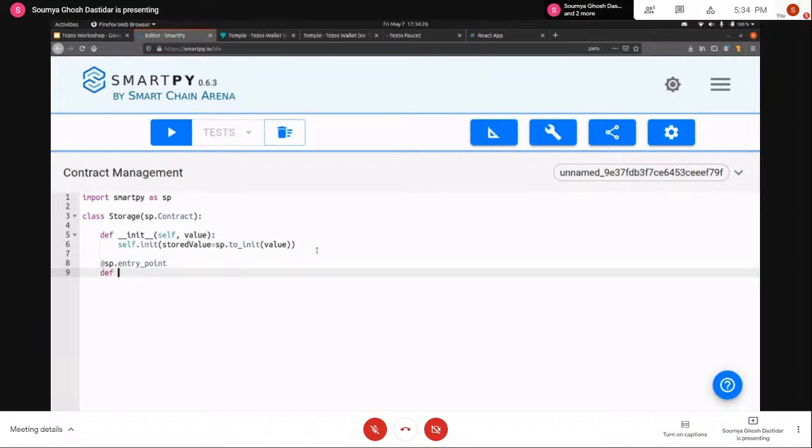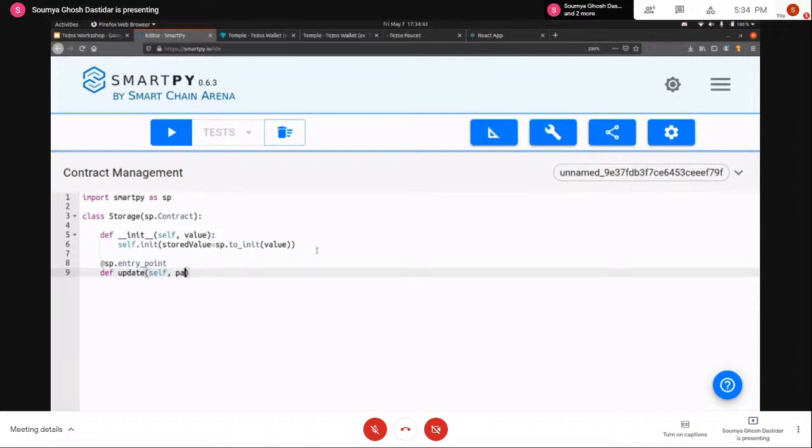And then we can just write, let's say, update, and just like any normal method in Python, we'll have to write self and then the parameters that we're going to send over.